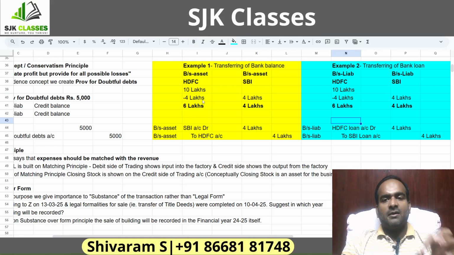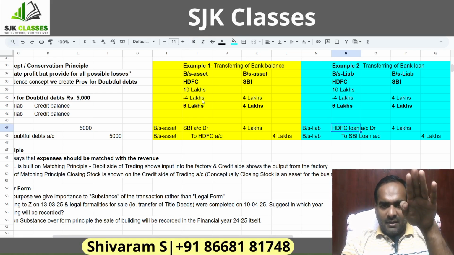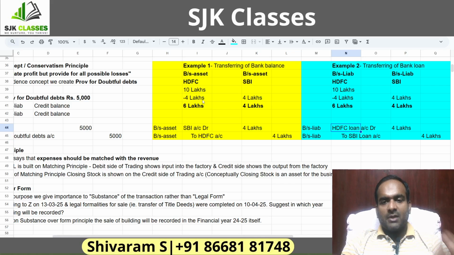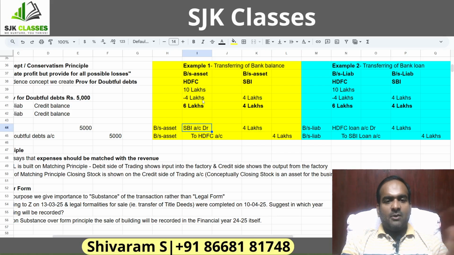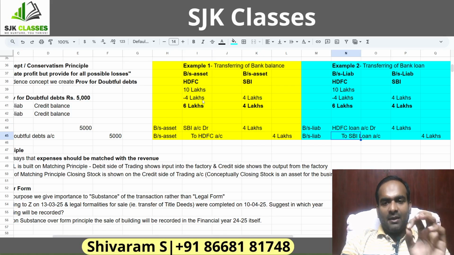Now what is the entry here? The entry will be: liability reduces, you have to give a debit. So HDFC loan will be given a debit and SBI loan will be given a credit. When liability reduces, I have to give a debit. When liability increases, I have to give a credit. So the entry is HDFC loan to SBI loan. In both cases, the amount is 4 lakhs, but the entry is different. In the first case, the entry was SBI to HDFC because it was a bank balance. In this case, the entry is HDFC to SBI because this is a case of a loan.